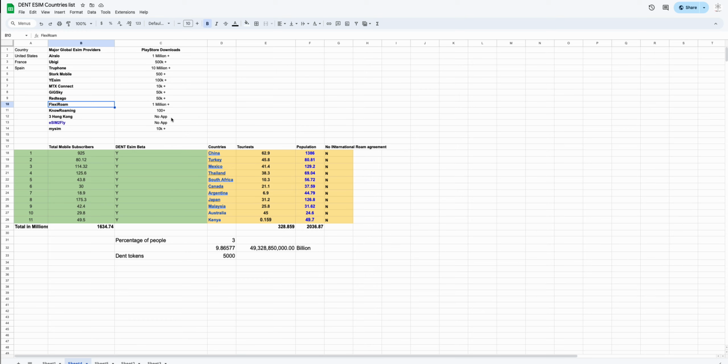FlexiRoam also has a popular app with 1 million plus downloads. Out of all, I think DENT is top of the list, but sadly DENT doesn't have as much marketing compared to these providers, but things are changing. The DENT Wireless team is very actively going to events and establishing partnerships with other retail telco operators. Remember, DENT Wireless is now a mobile virtual network operator.